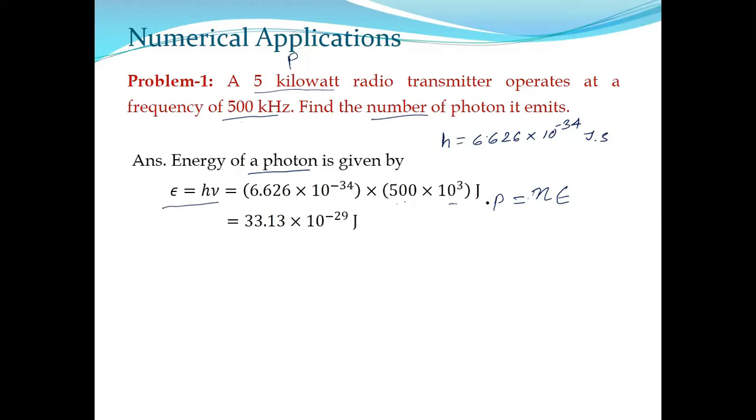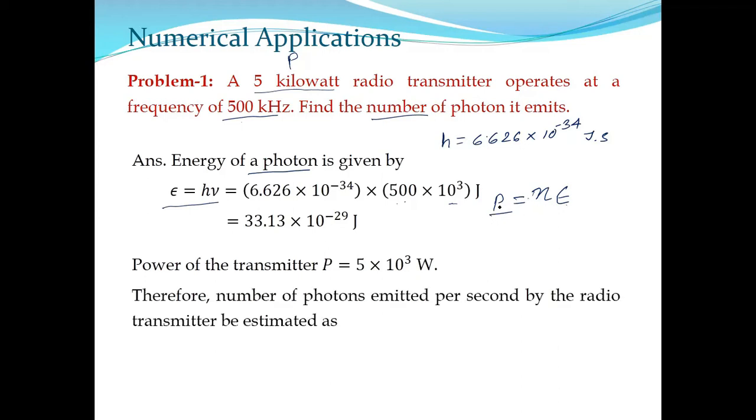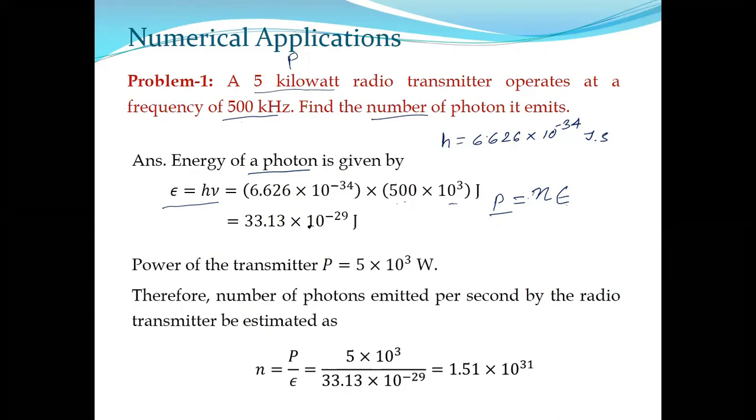So whenever n and E are multiplied, what you get is actually power, and power is supplied. So we just put it in the formula. Power is 5 kilowatt, that is 5 into 10 to the power 3 watt. So P is now known, E is known, calculate n. N will be P by E. P is 5 into 10 to the power 3 because 5 kilowatt. E you have already estimated, put the value and get the result. So this is your number of photons emitted per second.